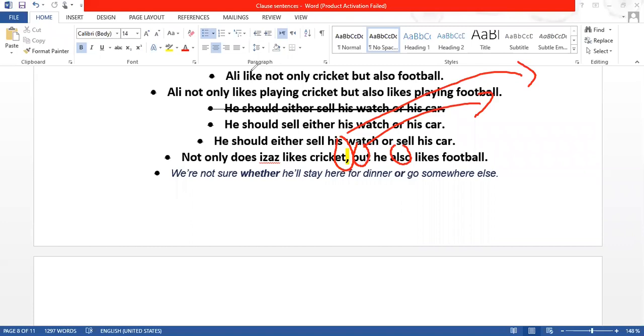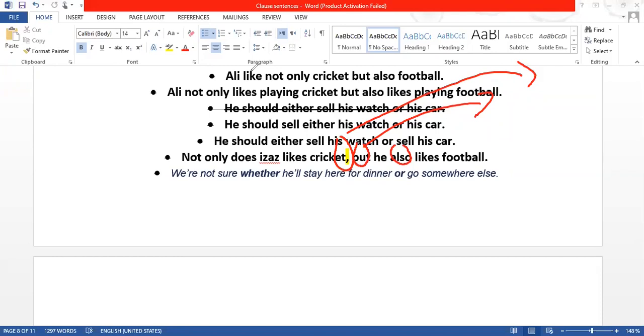Why? Because this but is also working as a coordinating conjunction. And then we have he in the middle of but and also, a pronoun. So this but is working as both a coordinating conjunction and a correlative conjunction. That's why we can have a comma. Otherwise, we cannot have a comma in correlative conjunctions.